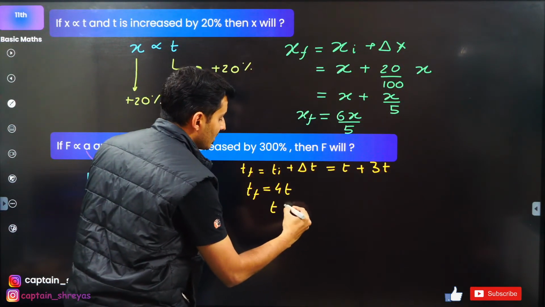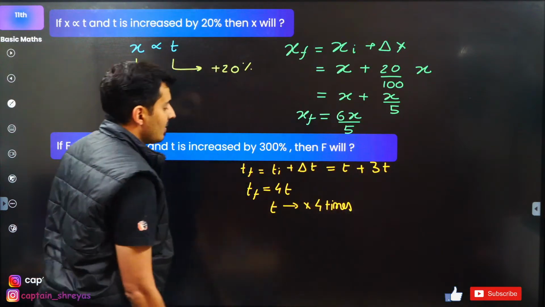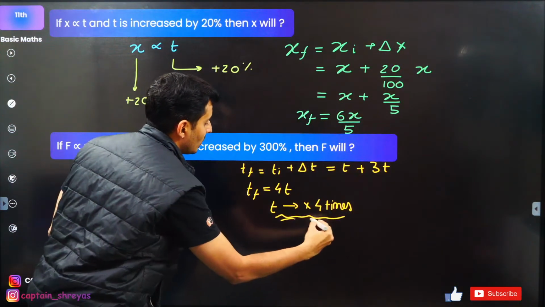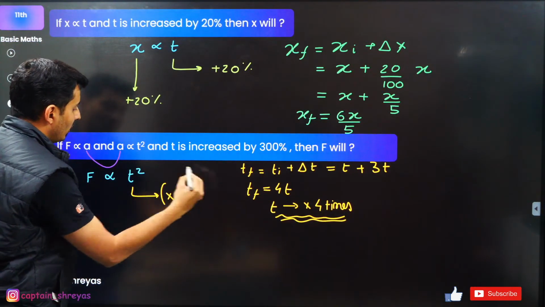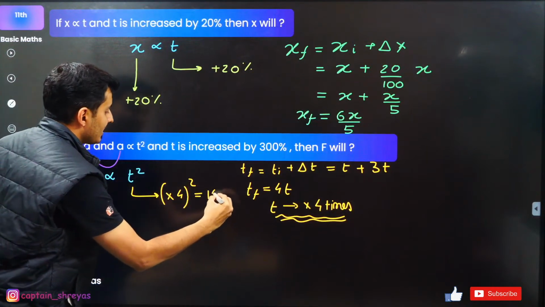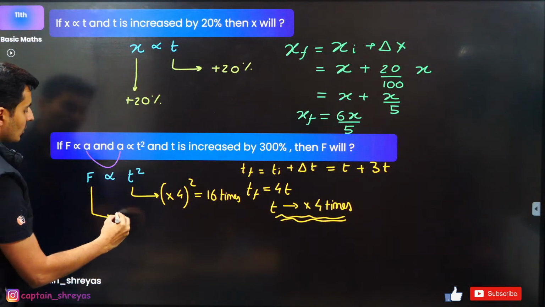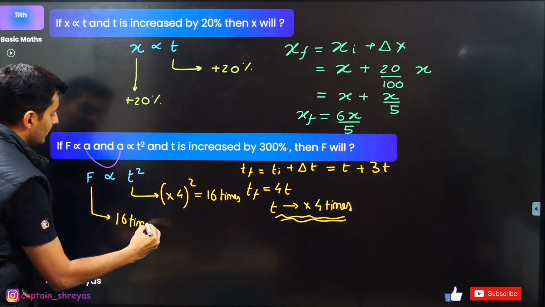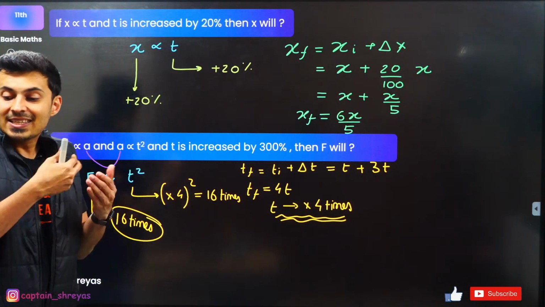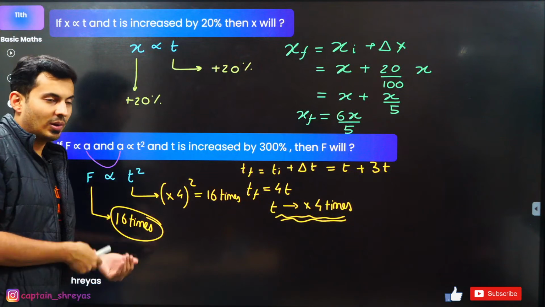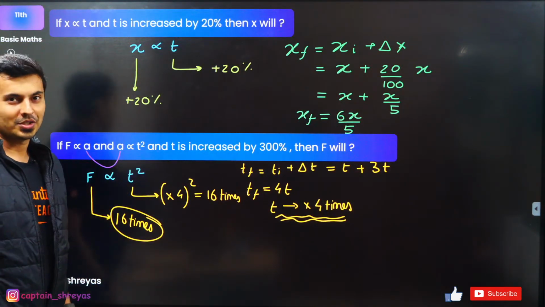So time has basically become how many times, guys? 4 times. Time has just become 4 times. That's what I got over here. So over here, if I make this 4 times, the square of 4 is nothing but 16 times. So the force will also become 16 times. That is the answer. The new force will be 16 times the old force. If it was 10 Newton, it will become 160 Newton. That's how you solve the question.